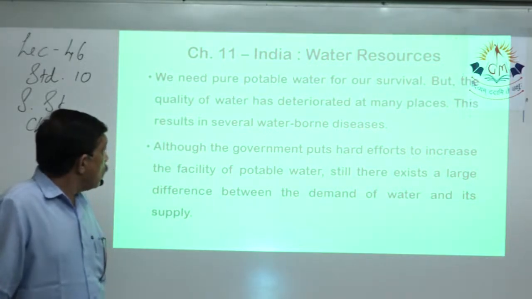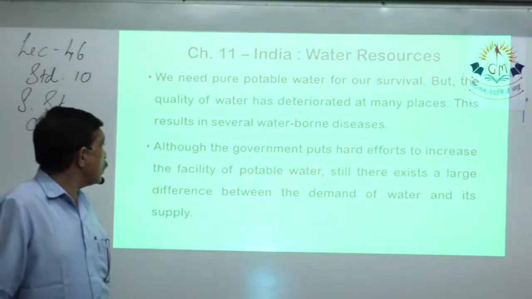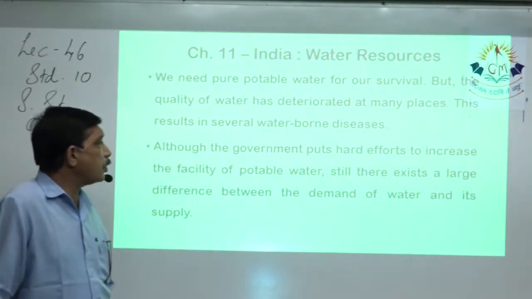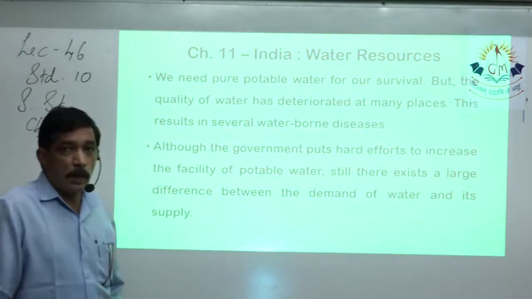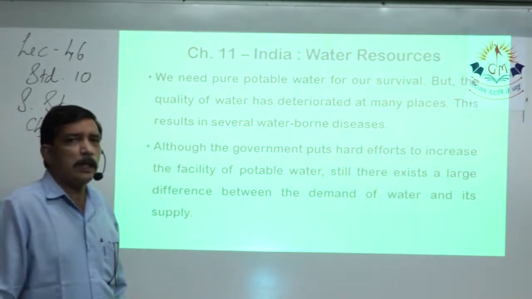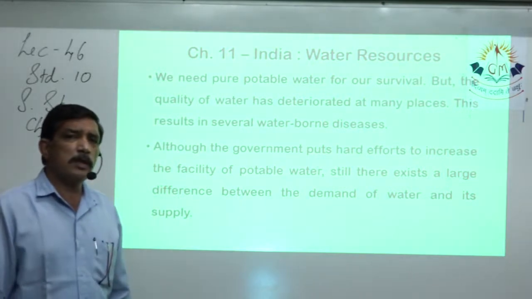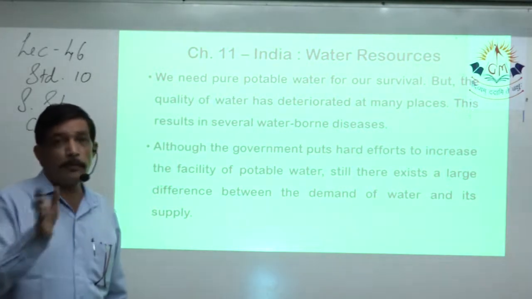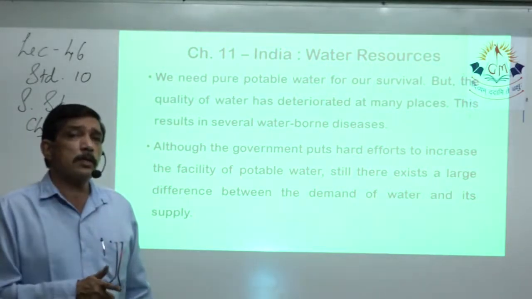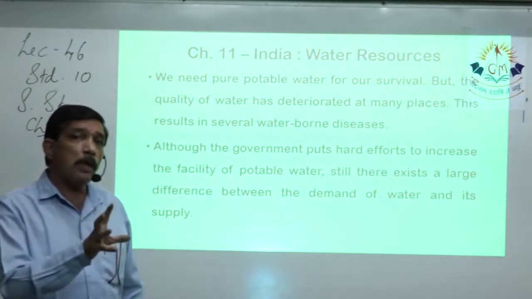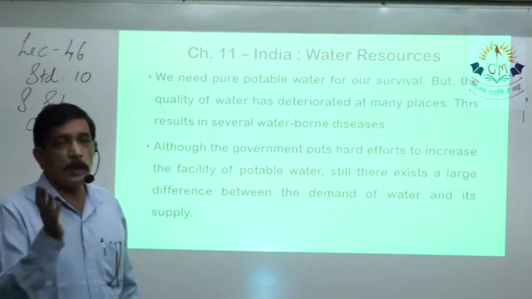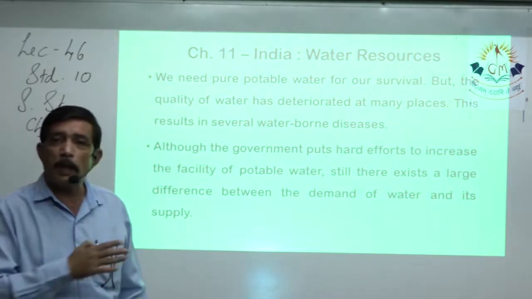Now, although the government puts hard efforts to increase the facility of potable water, still there exists a large difference between the demand of water and supply. Each and every government, we do not pinpoint any specific government over here, because government changes every 5 year, 3 year, 2 year, whatever. Each and every government which is there, it tries its level best to supply water according to the demand, but every time it fails because of several reasons that we discussed earlier, also increasing population.